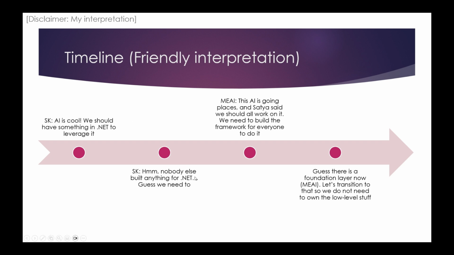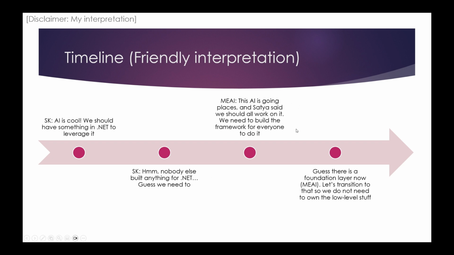But what they noticed was there was not really anything to build upon in .NET. They had the classes, strings, dates, and so on, but there was nothing more high level to work with. So they built a chat completion. They built embeddings. They built every single little thing that was required, and they put it into their NuGet package for Semantic Kernel, and a lot of NuGet packages. You find 10, 15 of them for Semantic Kernel with all kinds of components, connectors, vector stores, and so on.